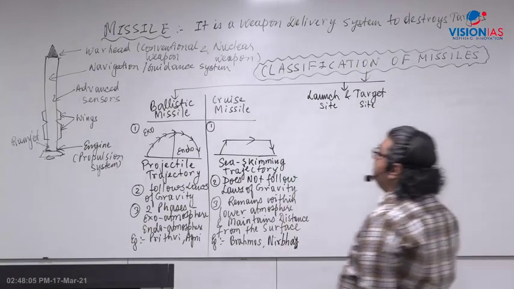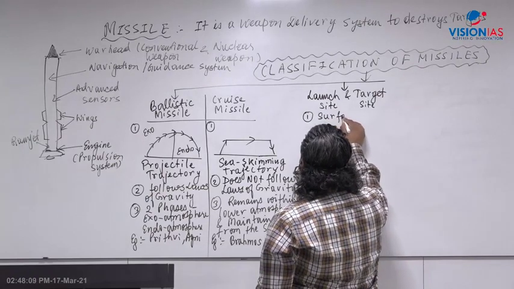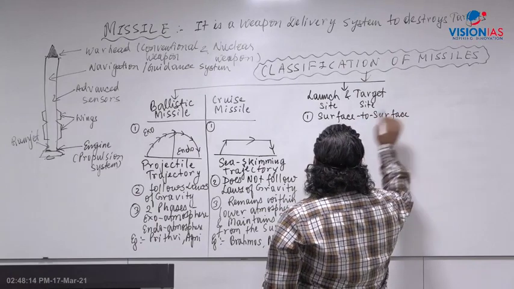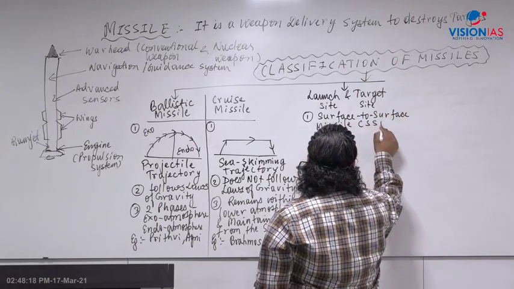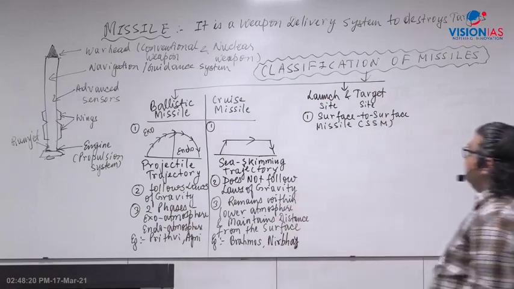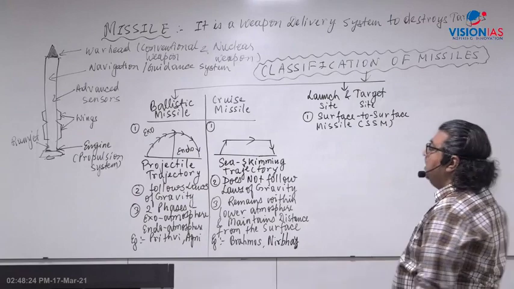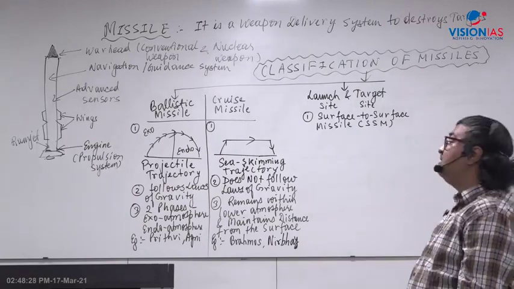The first one is called the surface to surface missile, SSM. It is fired from the surface and goes to a target on the surface. The surface can be land surface or water surface, the sea surface.